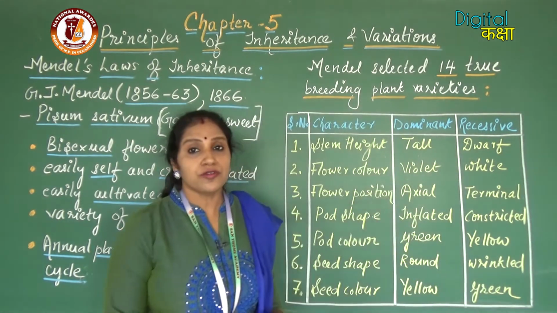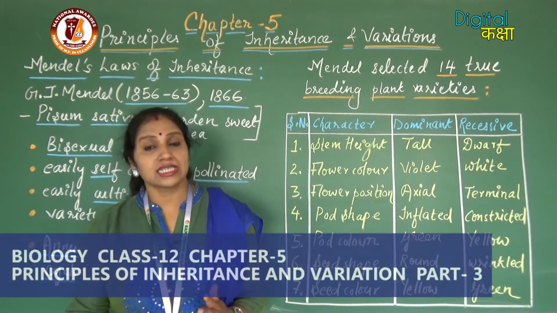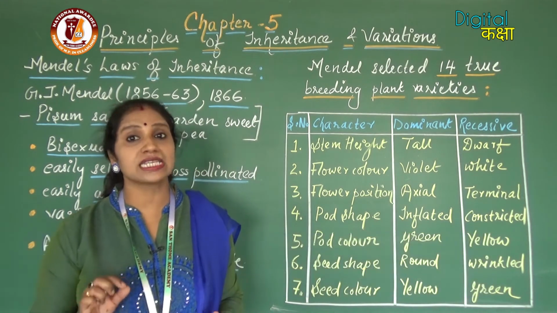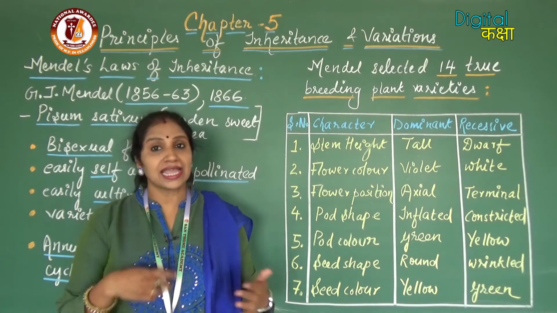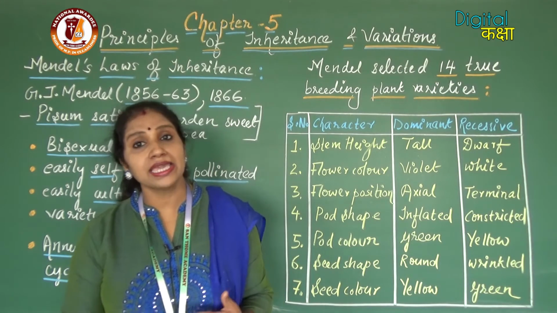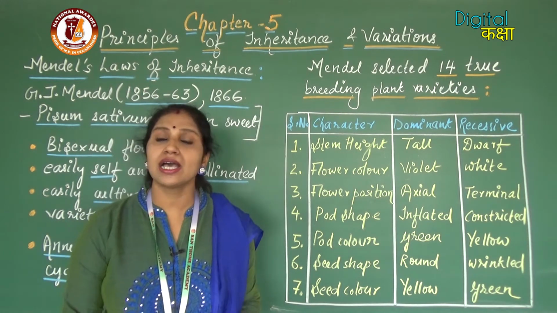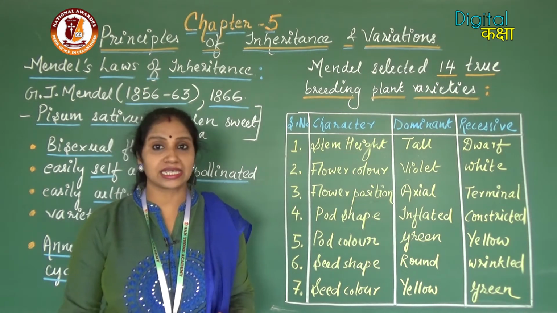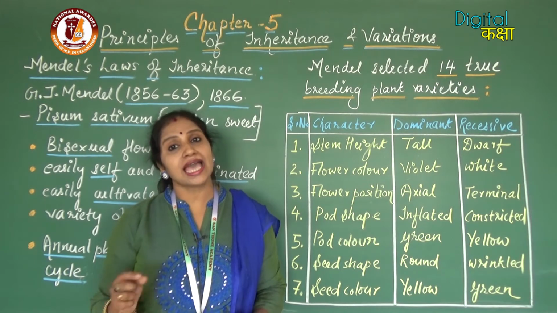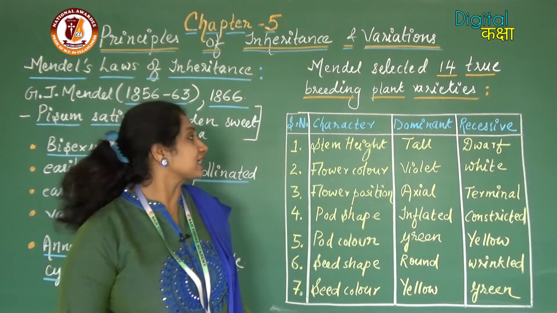Now, moving to the characters which Mendel studied. Mendel selected around 14 contrasting characters, or 14 contrasting varieties of pea plant, and then he performed artificial hybridization experiments by emasculation and bagging techniques. So let us see what the 14 contrasting characters are. As you know, one character will be coded by one gene, and that one gene will have two alleles. So let us see what the characters are.